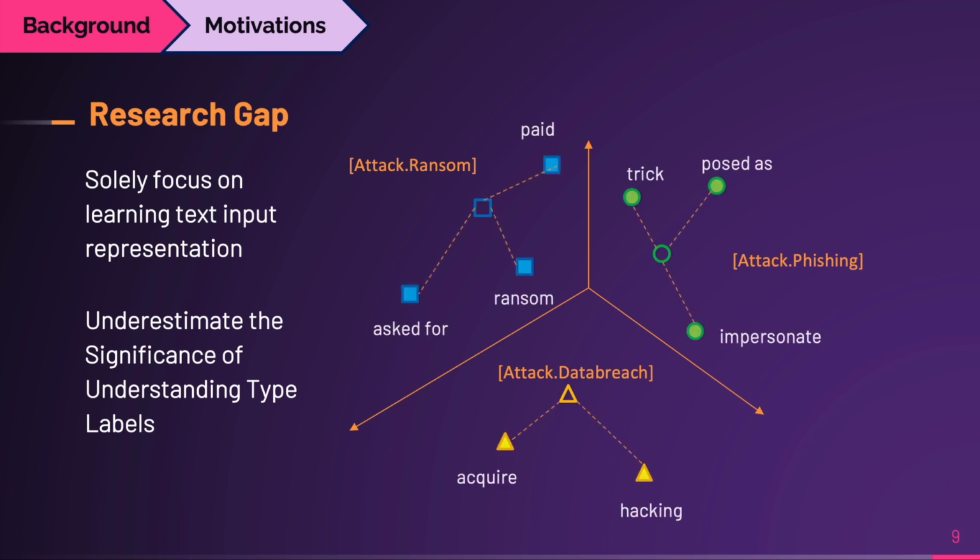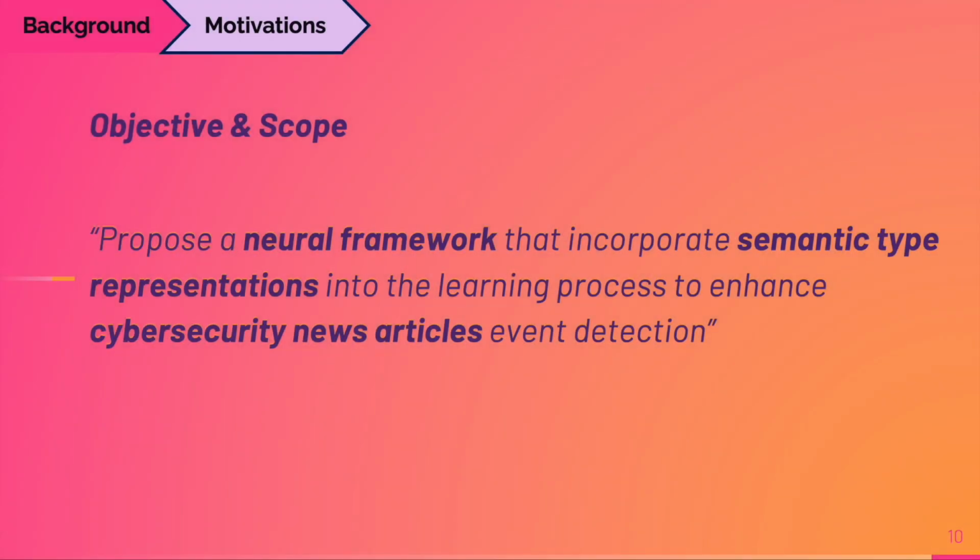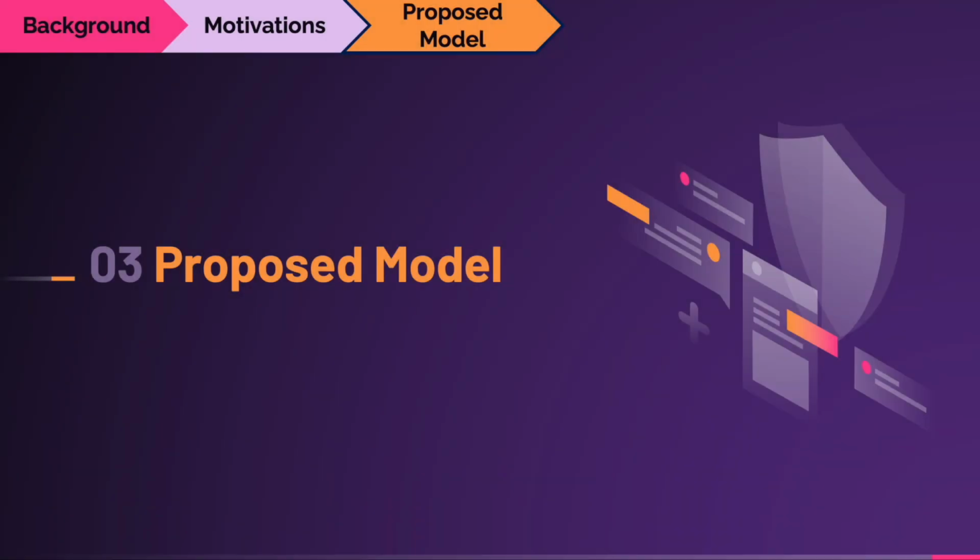These pivoted labels can help to associate similar candidates and differentiate dissimilar ones, where similar triggers appear closer to the correct type labels and dissimilar ones appear further away from each other. Therefore, the objective of my project is to propose a neural framework that incorporates semantic type representations into the learning process to enhance cybersecurity news articles event detection. Now, let's take a look at my proposed model.